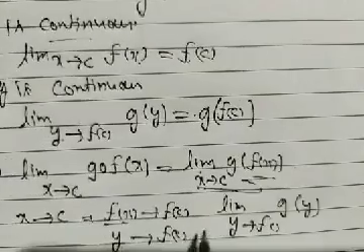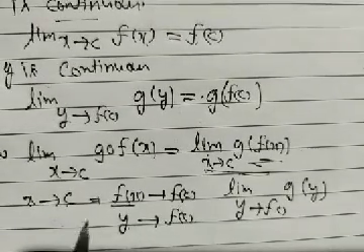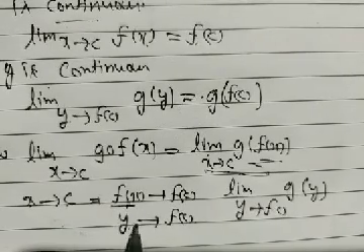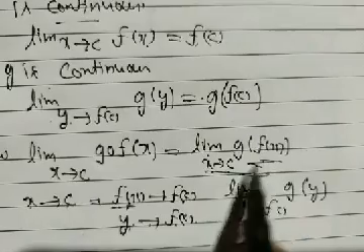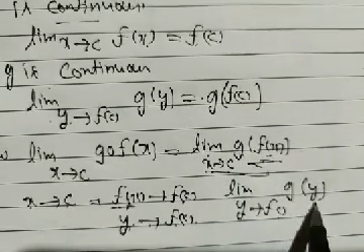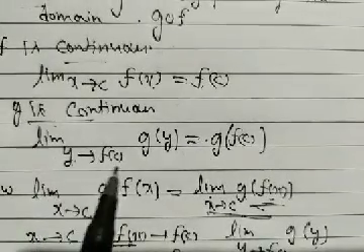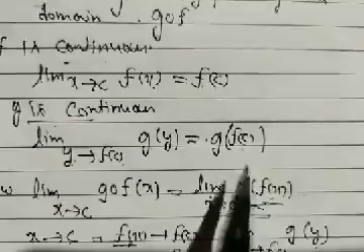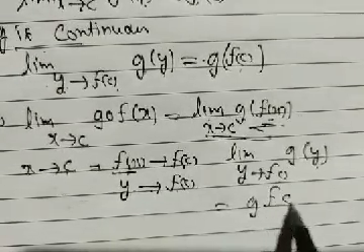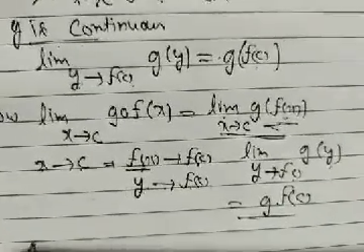What have we taken there? Since x tends to c, f(x) tends to f(c). We have taken f(x) equal to y, then y tends to f(c). We change its limit: when y tends to f(c), we take f(x) equal to y, then it is g(y). Now see, g is continuous, so when y tends to f(c), g(y) is equal to g of f(c).